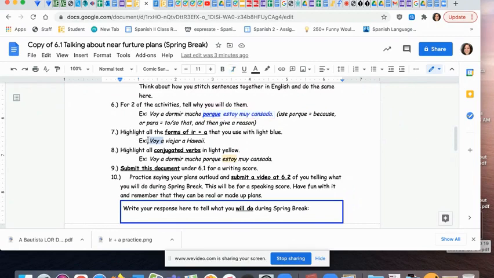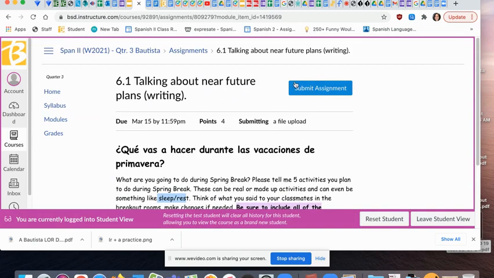Now go through your paragraph, and for anywhere you use the verb ir, I would like you to highlight that a light blue color. It doesn't have to match my color, just some light blue color. And anywhere you used a conjugated verb, please highlight that a light yellow color. And then you will submit this at 6.1 right here. Click submit, and you can submit the assignment.